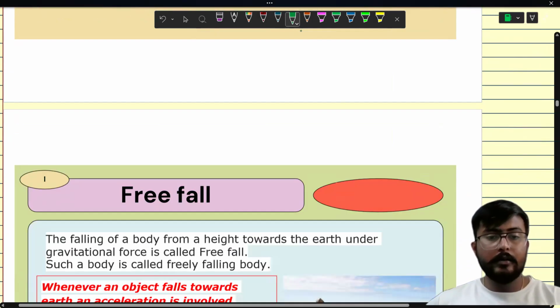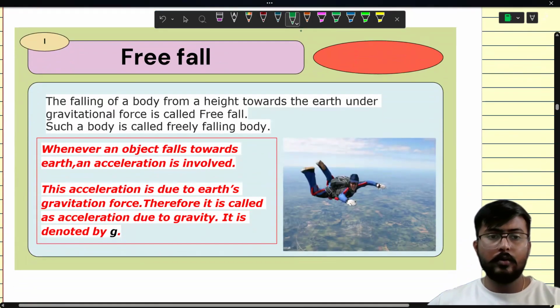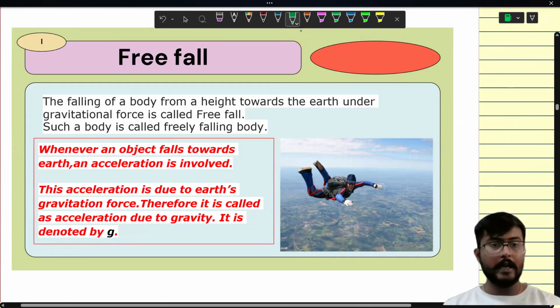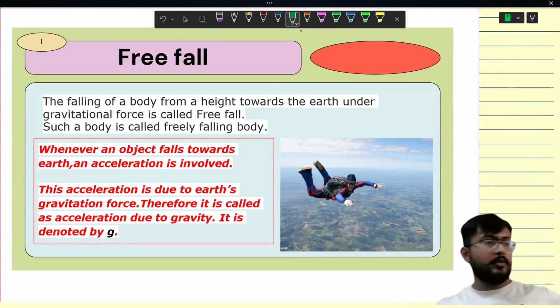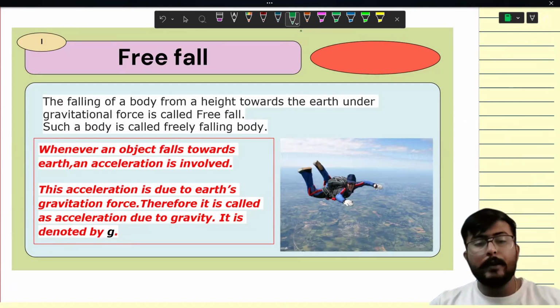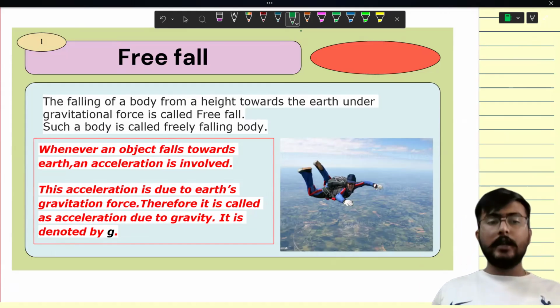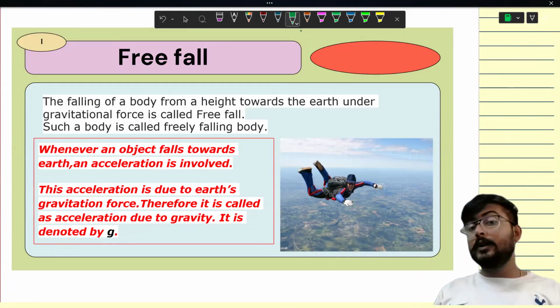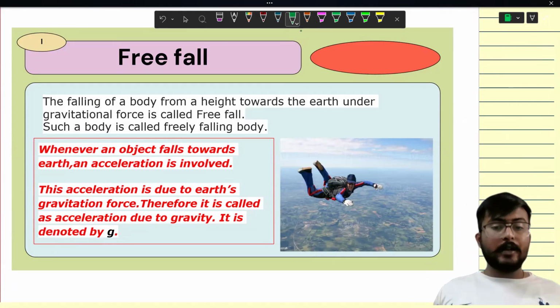Okay, let's move ahead. Oh wow. Can you see what the person is doing? Skydiving. That means when you do skydiving, you just fall off the plane or anywhere and you just go down, keep your body free, and you just fall down. Don't say that we don't have a parachute. Yeah, you have the parachute.